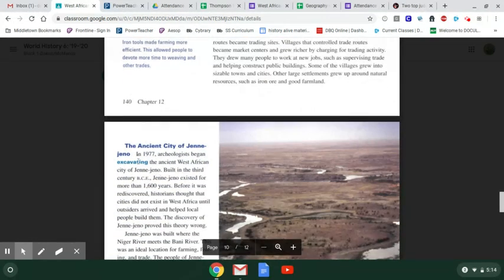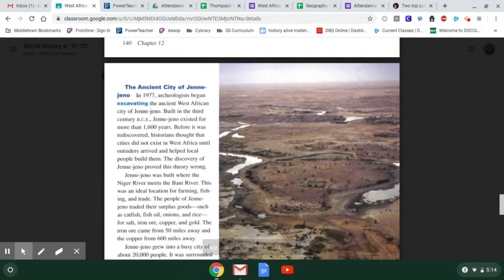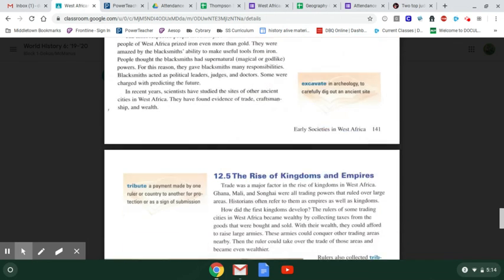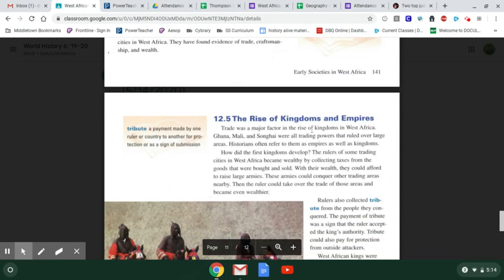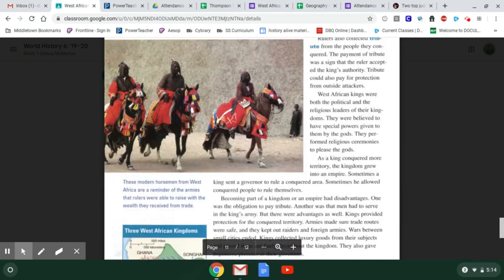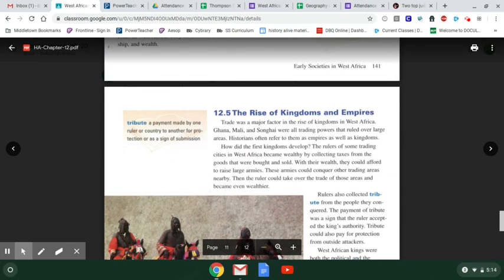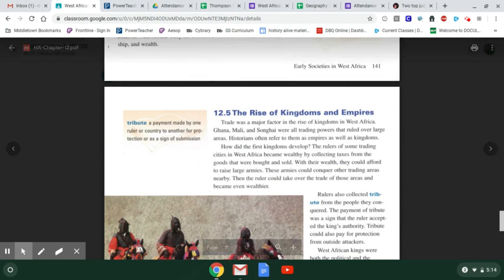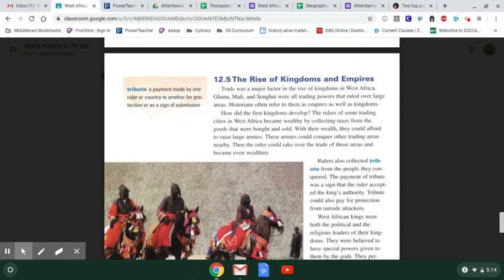They started a city called Jenne. Then you have to summarize the rise of kingdoms and empires. So I lied. You only have to summarize three things. You have to say how they went from extended family communities, summarize 12.4 with towns and villages, and then summarize 12.5 and how they became a kingdom and an empire.